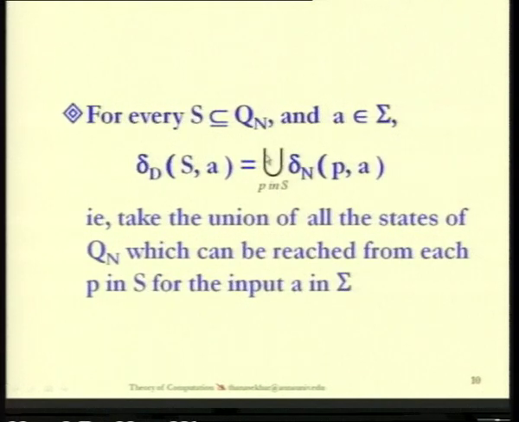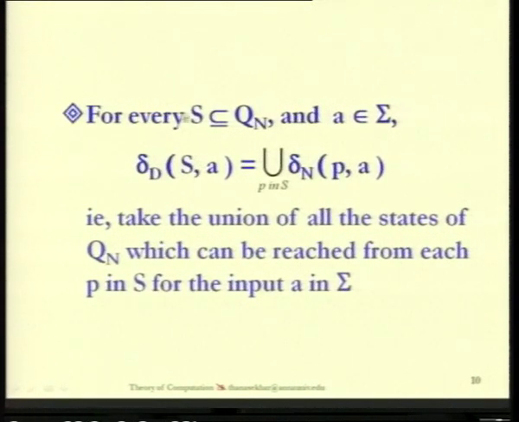So suppose we have the union, for all P in capital S, of the transition del n of P comma A, using the transition function given for the non-deterministic finite automata. We just take the union of everything. So what we get is another set of states as output. So we are passing a set of states as the first input and one symbol as the second input of this transition function del d, and we will get another set of states as output.